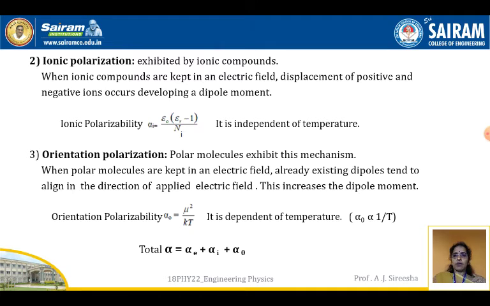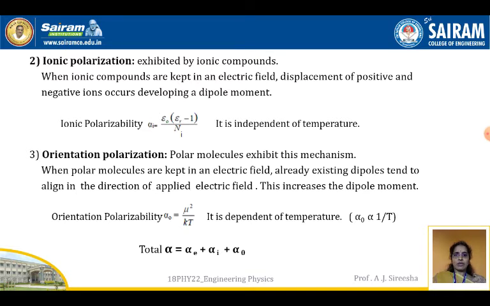Next is ionic polarization. It is exhibited by the ionic compounds. When the ionic compounds are kept in an electric field, displacement of positive and negative ions occurs, developing a dipole moment. Previously we have seen that covalent compounds exhibit electronic polarization. Here ionic compounds exhibit ionic polarization.